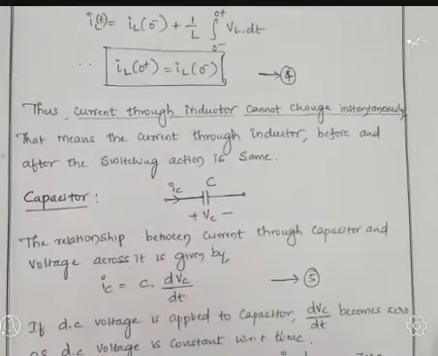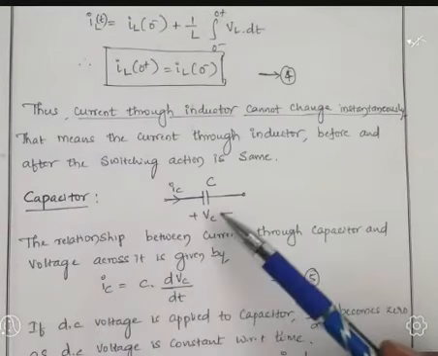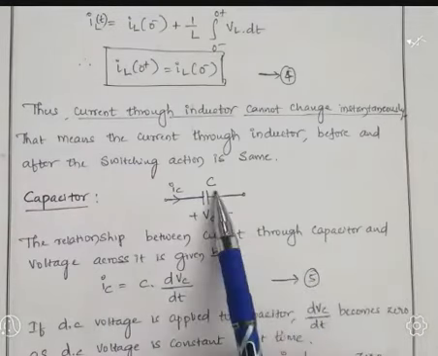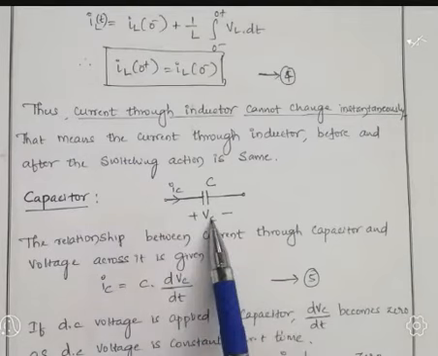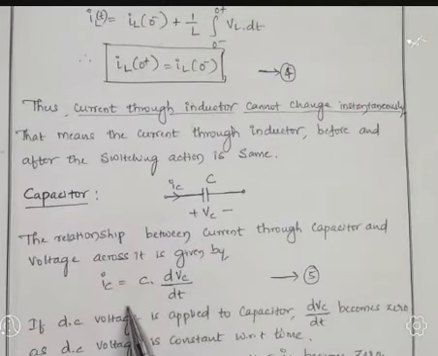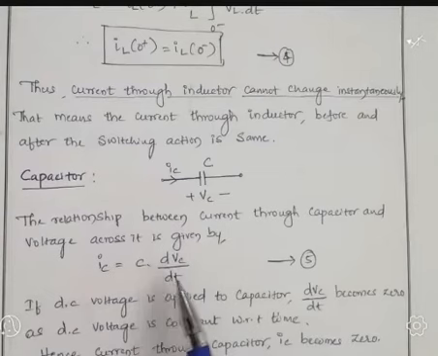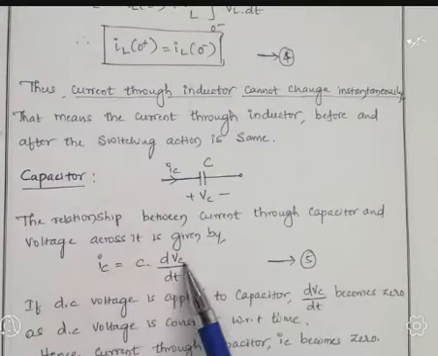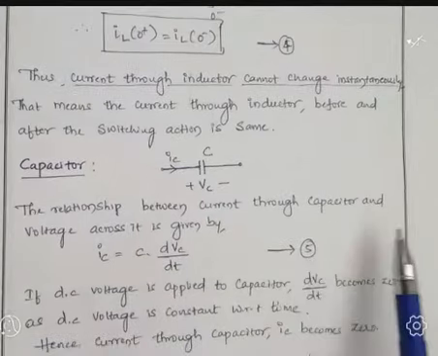Now the relationship between current flowing through the capacitor and voltage across it is given by IC equal to C into differentiation of voltage, that is represented as equation number 5.